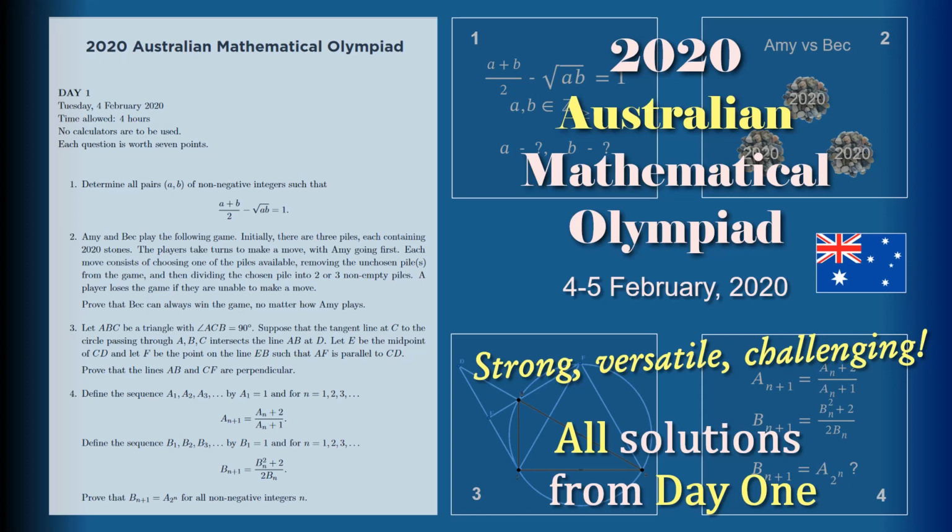The 2020 Australian Mathematical Olympiad, organized by Australian Math Trust, took place in February last year, just in time. Had it been scheduled only a few months later, it would be most probably postponed. About 200 competitors from different parts of Australia and New Zealand participated in it. The contest took 2 days, 4 problems per day, 4 hours time limit. This video deals with the first day assignment.